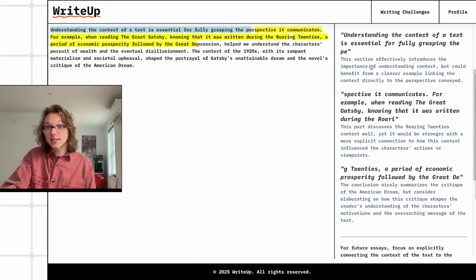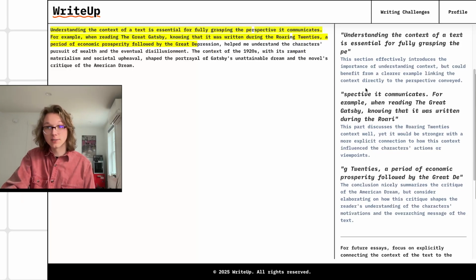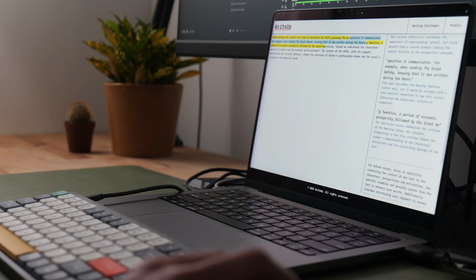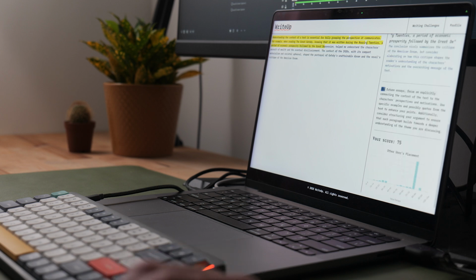It says, this section effectively introduces the importance of understanding context, but could benefit from a clearer example linking the context directly to this perspective conveyed. And it's going to give us some more feedback on different sections that it's going to highlight for us. And it's going to give us some overall feedback on our response.